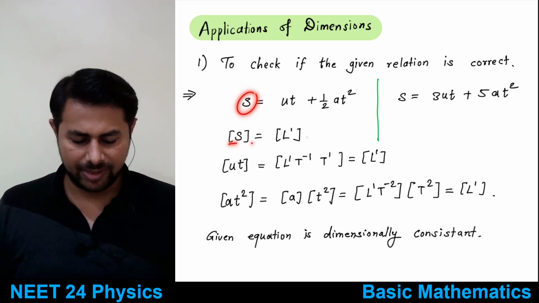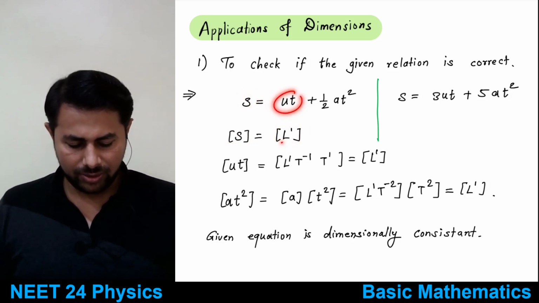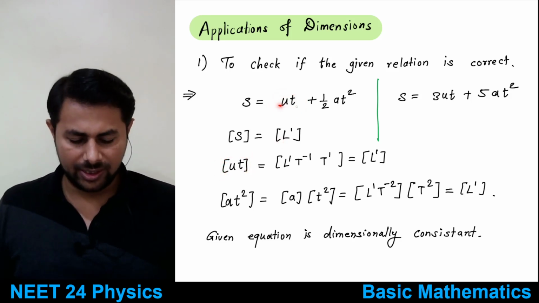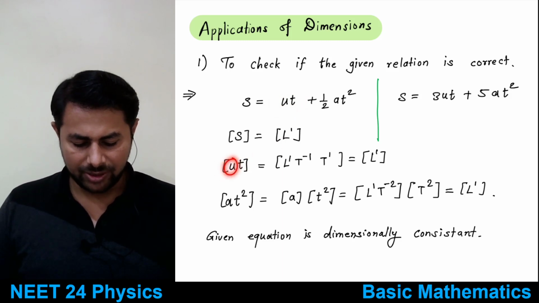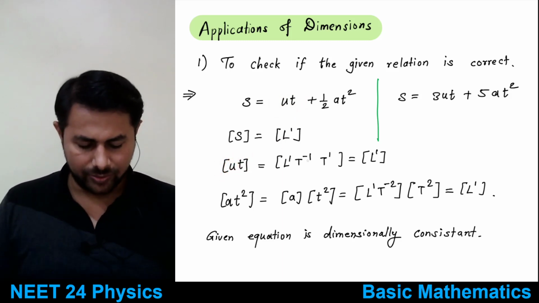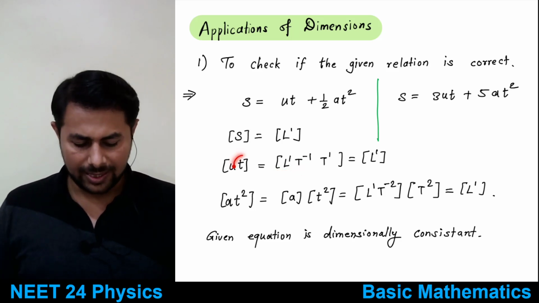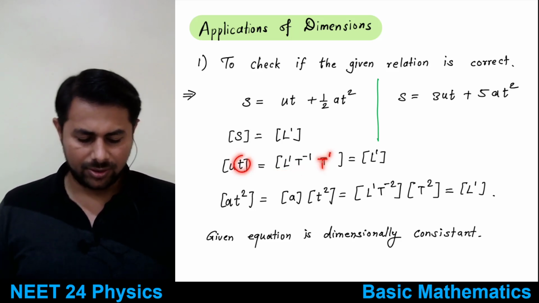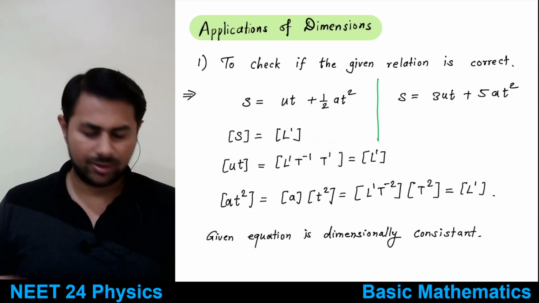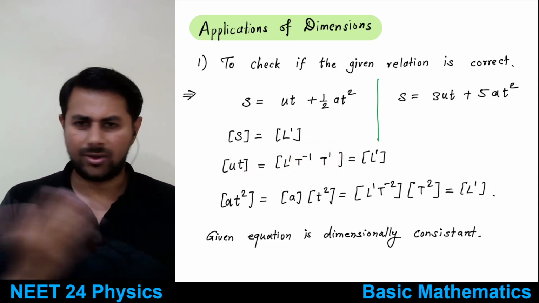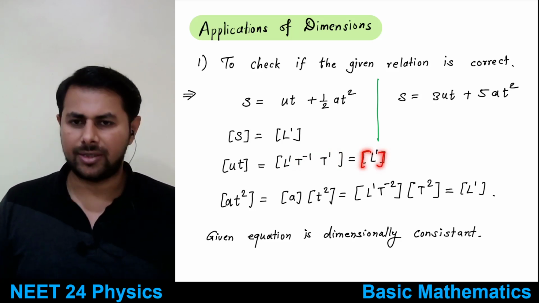S is the displacement, that means dimensions are L raised to 1. Then you have ut, u is initial velocity, t is time. So what will be the dimensions of this? Dimensions of u, the velocity, are L1 T minus 1, and dimensions of time is T1. So T minus 1 plus 1 gets cancelled out, that is T raised to 0. T raised to 0 means it's 1, or a constant which doesn't have a dimension, right? So you have L raised to 1.